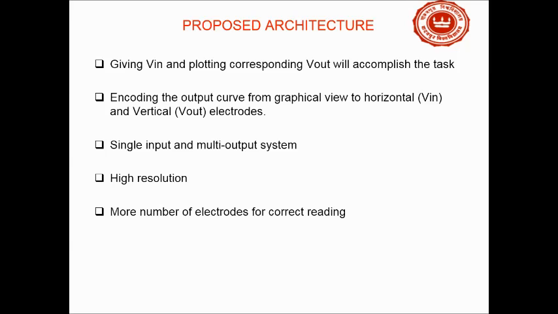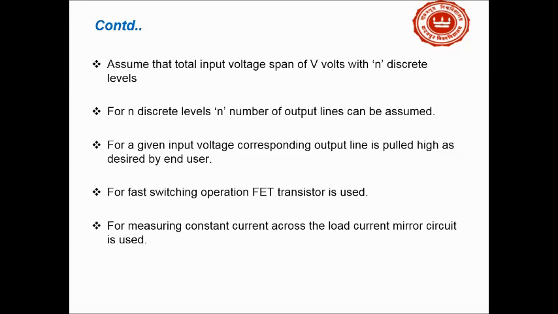The system has high resolution, and if we want a more accurate curve or more accurate readings, more electrodes are required. Here, by plotting V in and V out, for a given V in I am plotting just V out. As we learned in our primary classes to plot any point, I used to choose on the horizontal axis a value of X and then the corresponding Y for that value of X. Similarly, for the corresponding V in value, I am just encoding to that value of V out.